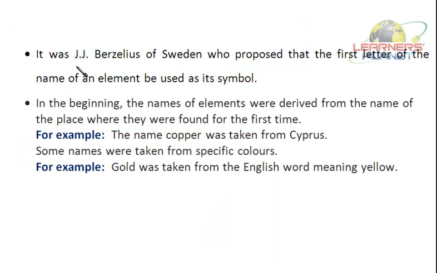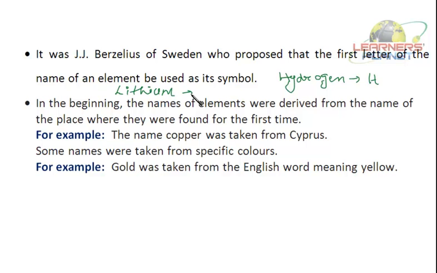It was J.J. Berzelius of Sweden who proposed that the first letter of the name of an element be used as its symbol. That is, the first letter can be used as its symbol. Say hydrogen. The symbol of hydrogen will be H. Right? Lithium.